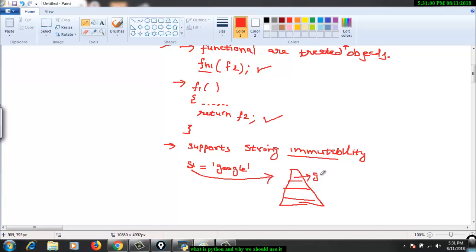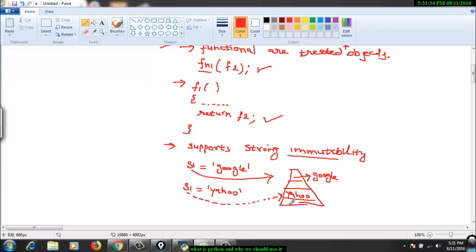Now if I change this string, say I assign it Yahoo, then what will happen? A new object will be created in the heap, which will store the value Yahoo, and this reference variable now starts pointing to the new object.